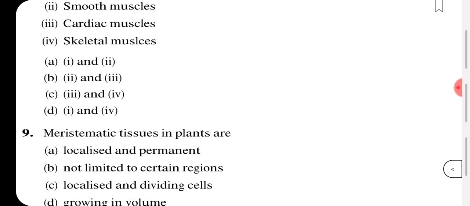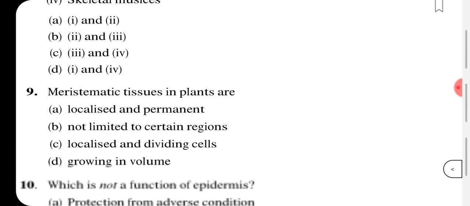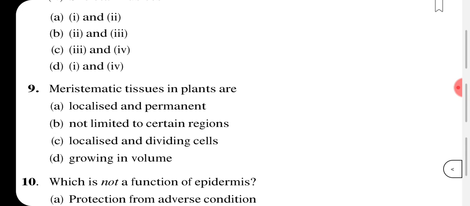Moving on to the next question. Meristematic tissue in plants are localized and permanent? No. As I told you while explaining about the meristematic cell or meristem, these meristematic tissues are not permanent, they can divide continuously, and they lack vacuoles also.